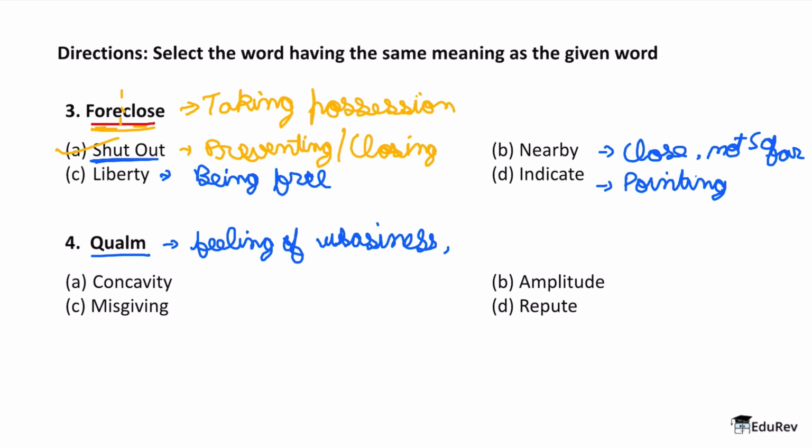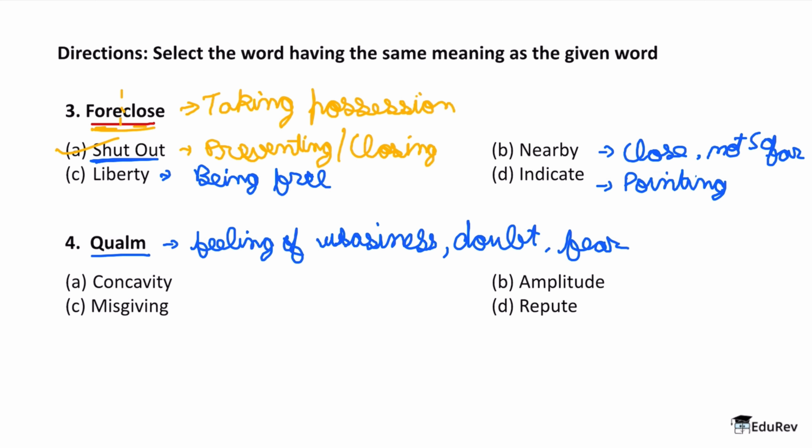So you can also call it a fear, or a feeling of doubt, or you can call it fear, anything like that. Okay. So now we have to find the word which means similar to the feeling of uneasiness, doubt, or fear.